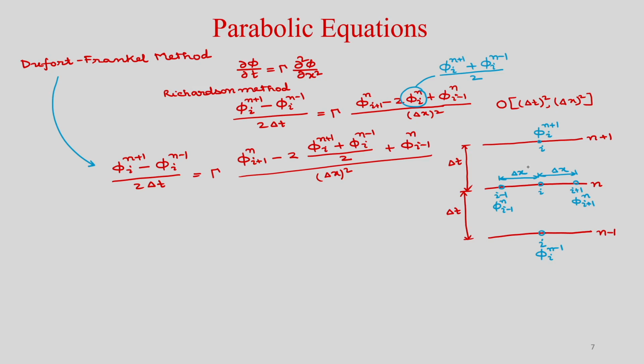Okay. So, you can see now, to find the unknown at time level n plus 1, which is your current time level, you need the values at the previous time level n and the previous to previous time level n minus 1. So, at the starting you need to have the values known at time levels n and n minus 1.